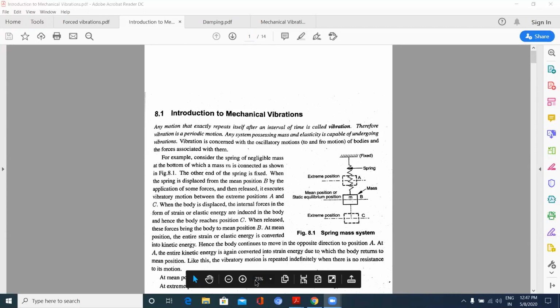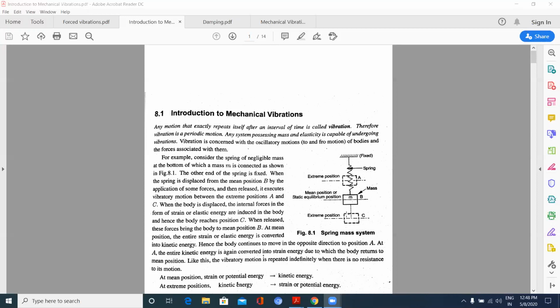A body is said to vibrate if it has a to and fro motion. If you see here on the screen, this is the mean position of the object having a mass m, and it is moving to and fro, up and down from its mean position. So, we can call it a vibratory motion.